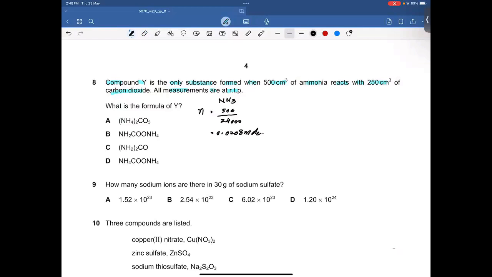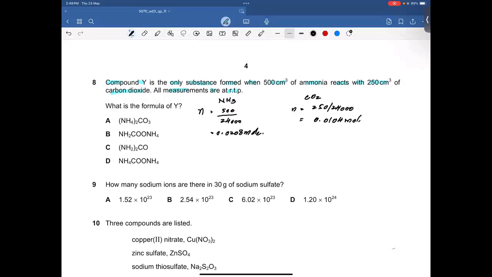And carbon dioxide. Let's talk about the moles of carbon dioxide. We have 250 cm cube divided by 24,000. So I'll get 0.0104 moles.